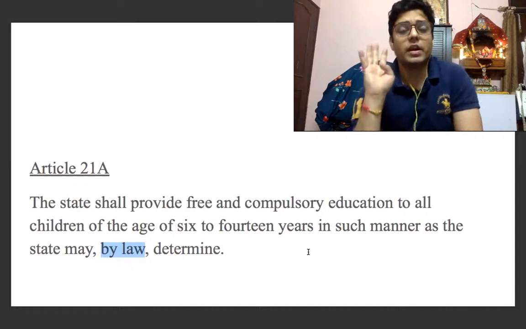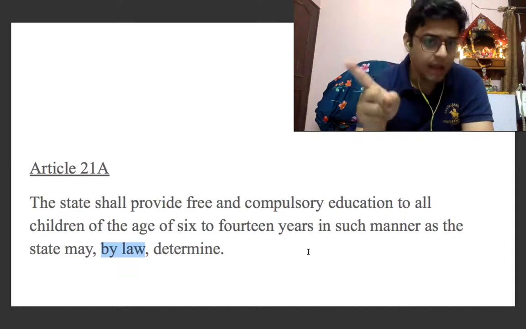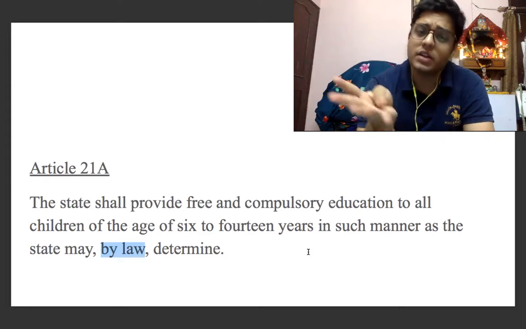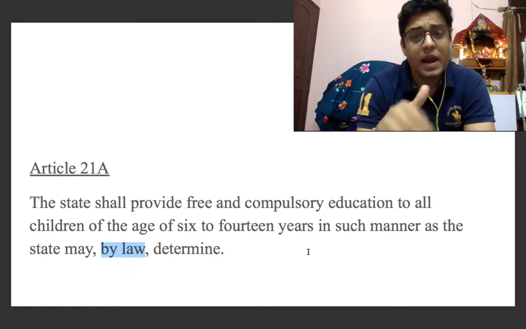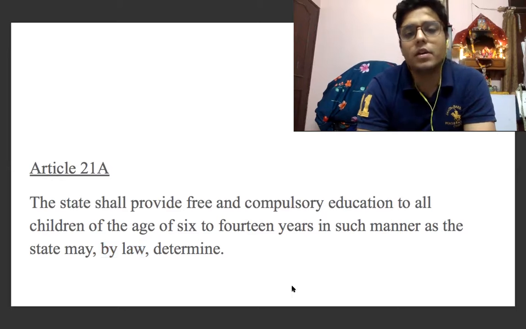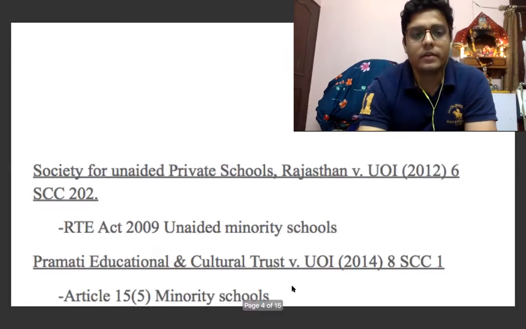So what are the points that we need to remember? That the state shall, it will be free, it will be compulsory, for the children between 6 to 14 years, and by law. These are the 5 conditions of this Article 21A. Write them down.